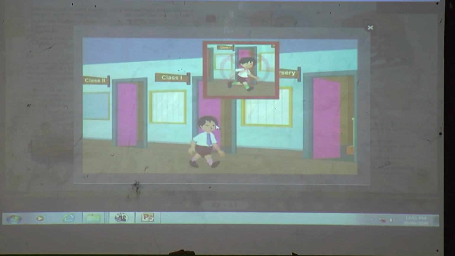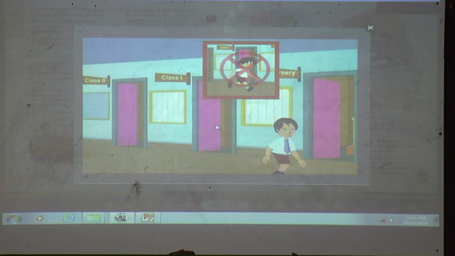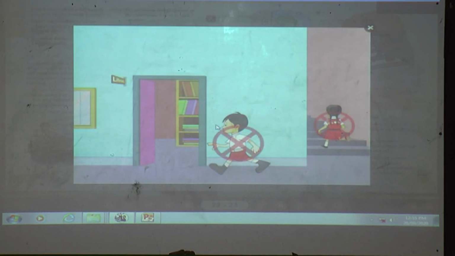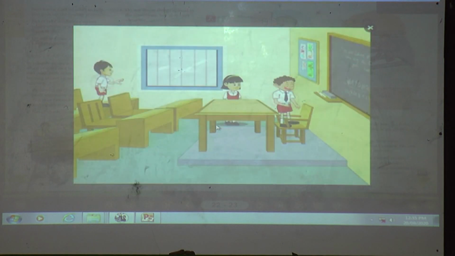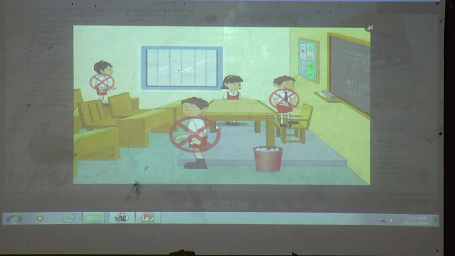Walk. Do not run unless you are in the playground. Do not push anyone. Do not run down corridors or staircases. Do not climb up on desks or chairs. Do not throw things around in the classroom.